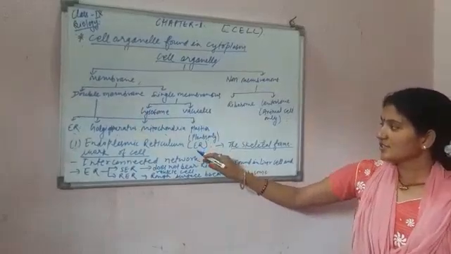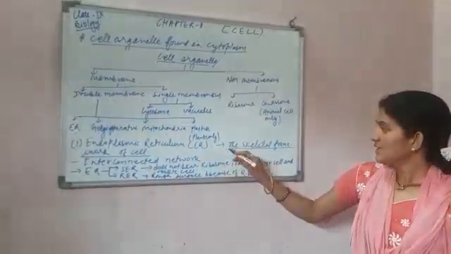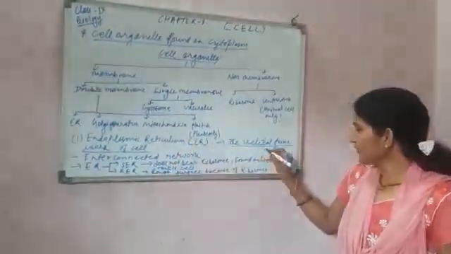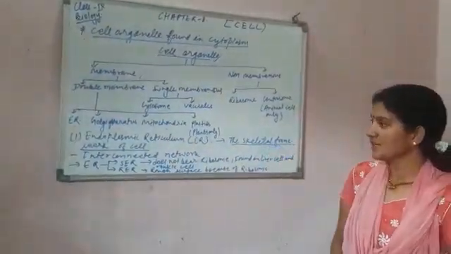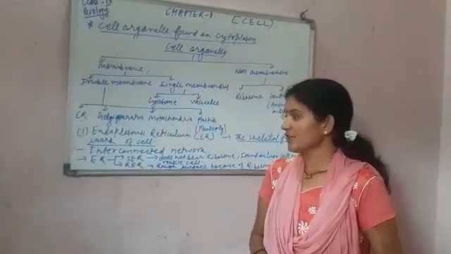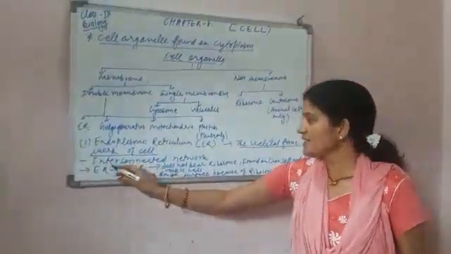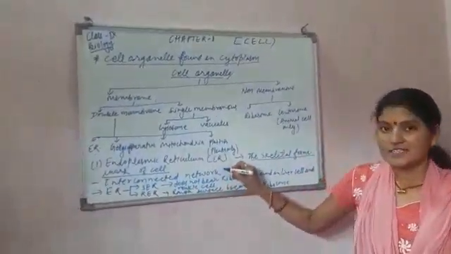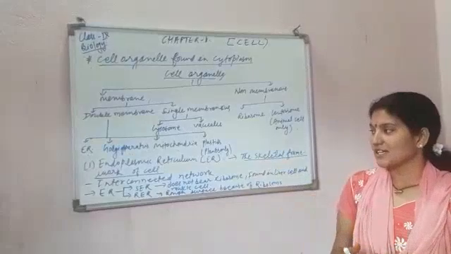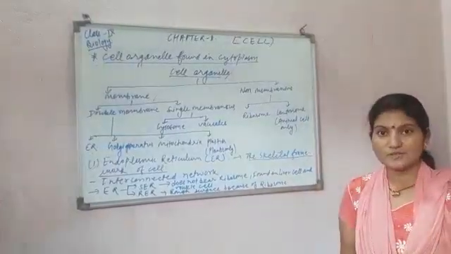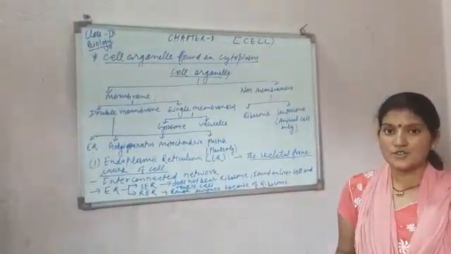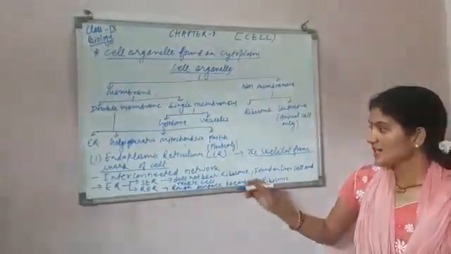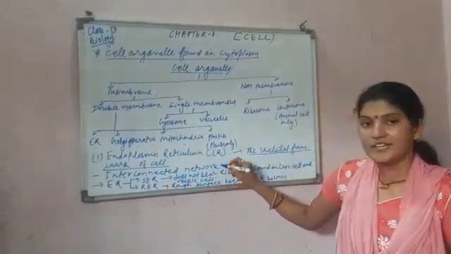In short, ER. This is the skeletal framework of the cell. When we talk about endoplasmic reticulum, this is an interconnected network. Interconnected means it will connect two things. So what will the endoplasmic reticulum connect? Outside, it will attach to the membrane, and inside, what will it attach to? The nuclear membrane. Yes, this is the interconnection network.